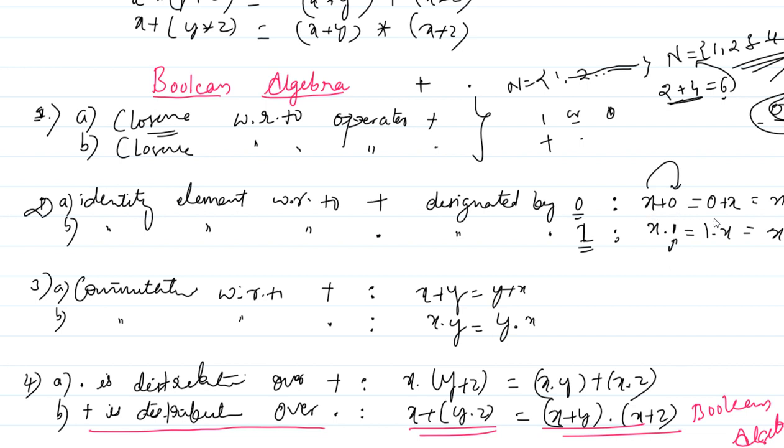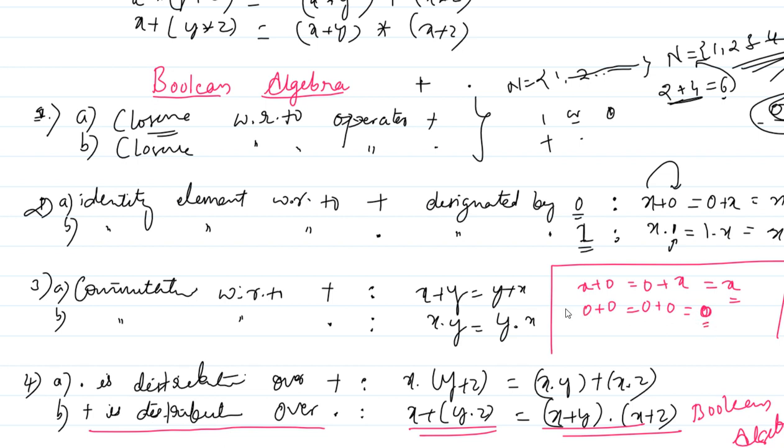For x plus 0 equals to 0 plus x equals to x, you can prove the identity law here. I write here the first identity law, it means what? X plus 0 equals to 0 plus x, the result is always x. So you put the x value as 0, I write here x is equals to 0 now. 0 plus 0 which is equals to 0 plus x means what? 0 plus 0 is 0, 0 plus 0 is 0, so obviously the result is 0.